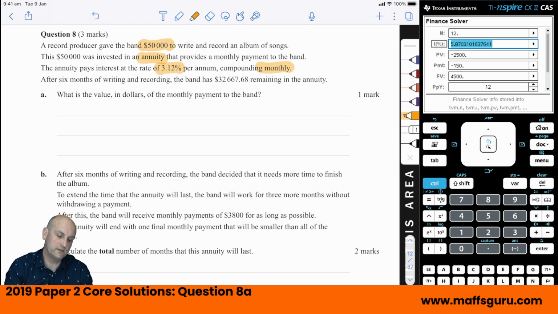After 6 months of writing and recording, the band has that much remaining in the annuity. What is the value in dollars of the monthly payment to the band?